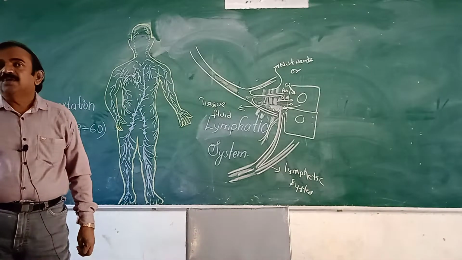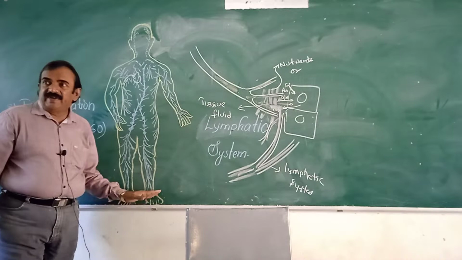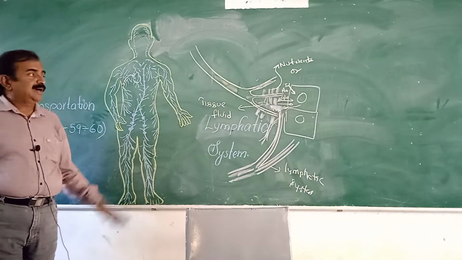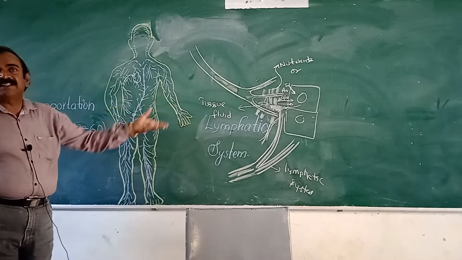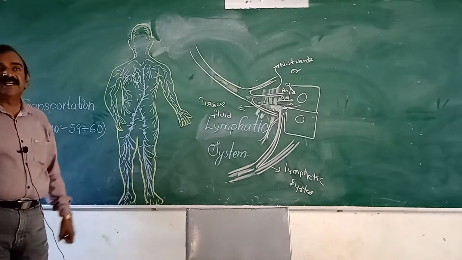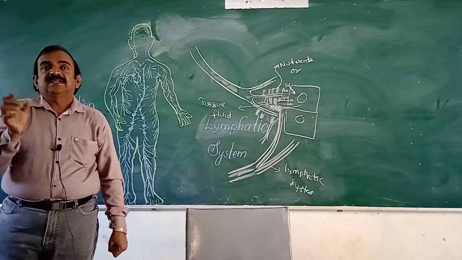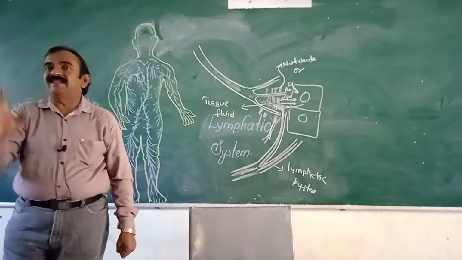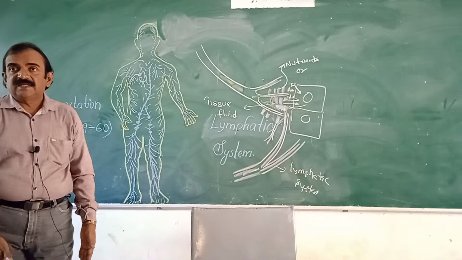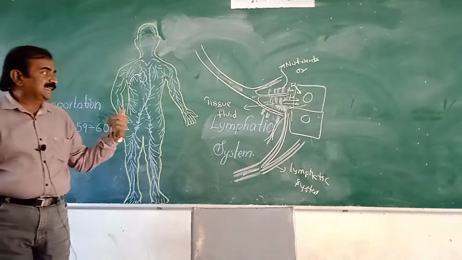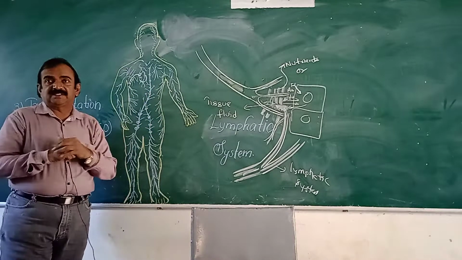That is called edema. So legs are swollen due to accumulation of lymph in the feet. Sometimes accumulation also takes place in the hands, which also get swollen, and that condition is called edema. What is edema? Edema means lymph is accumulated in the lymphatic system or lymphatic vessels, especially in the legs and feet, and it causes swollen legs. That condition is called edema. Now I am telling what is the lymphatic system.